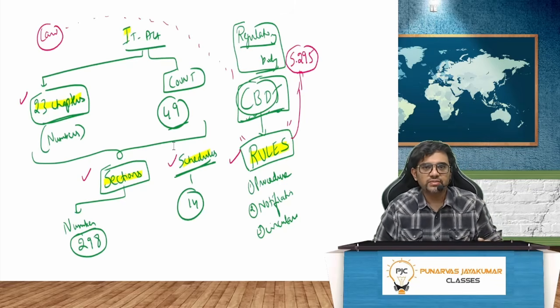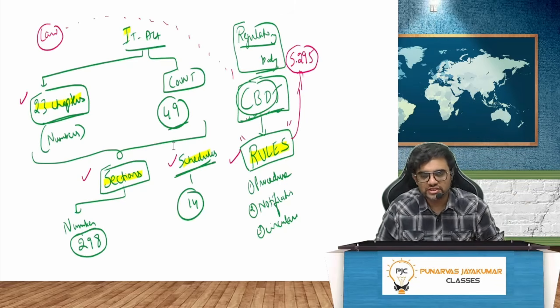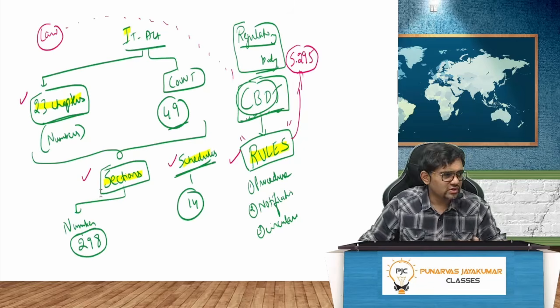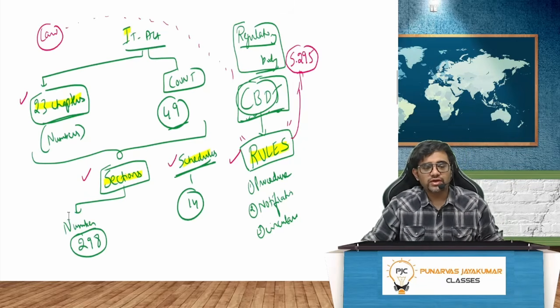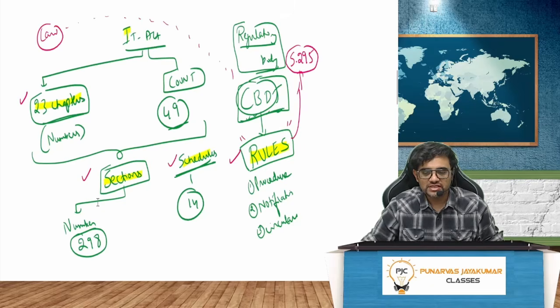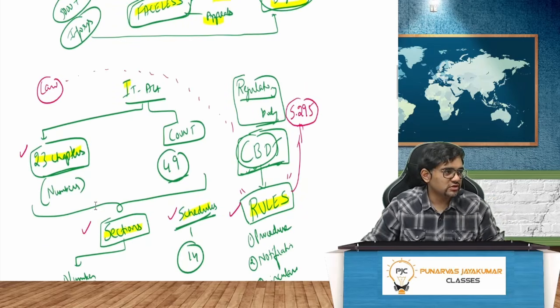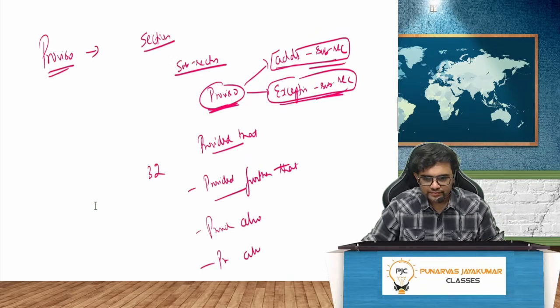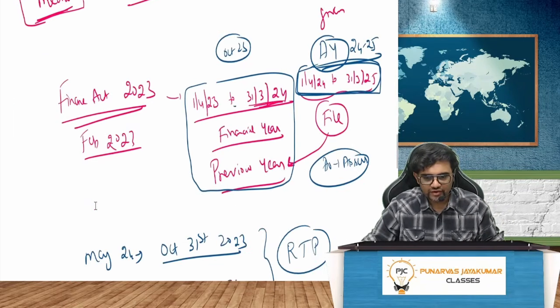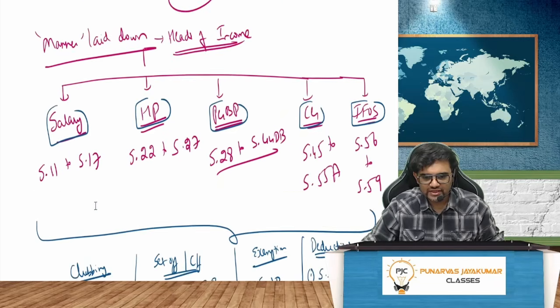Anyway, all this is not relevant, but I'm just giving you the overall structure. The regulatory body is called the Central Board of Direct Taxes, CBDT, and they frame the rules, procedures, notifications, circulars and all those things.